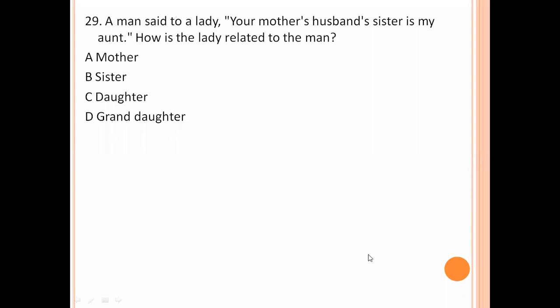A man said to a lady, your mother's husband's sister is my aunt. How is the lady related to the man? Your mother's husband's sister. Mother's husband, sister. Husband's sister is aunt. Aunt to that lady is equal to my aunt. So how is the lady related to the man? Lady related to the man is sister.